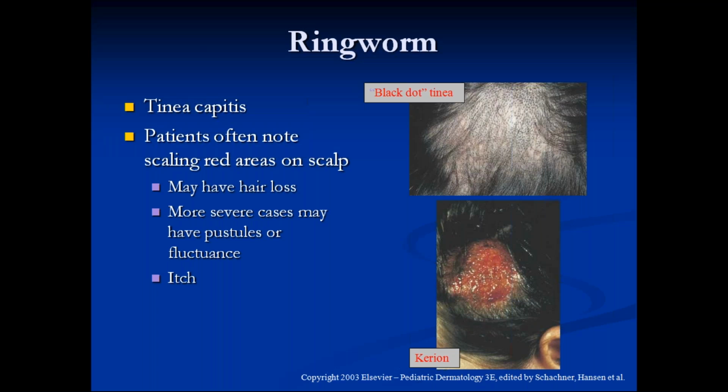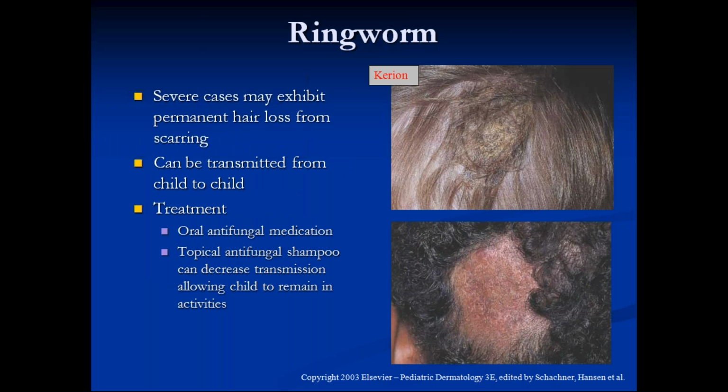Kerion is a boggy inflammatory swelling. It occurs with the zoonotic type of dermatophytes, where you can see a boggy inflammatory swelling studded with pustules, where you have to give an antibiotic along with antifungal. This is a very common condition. We actually go to schools and screen for tinea capitis with a Wood's lamp. These are also pictures of tinea capitis. There will be broken hair, black dots.